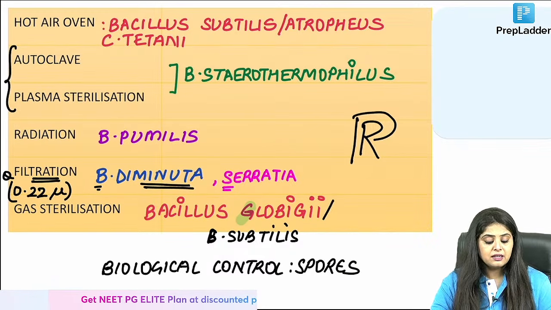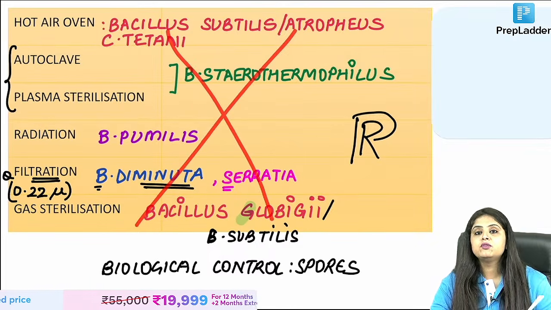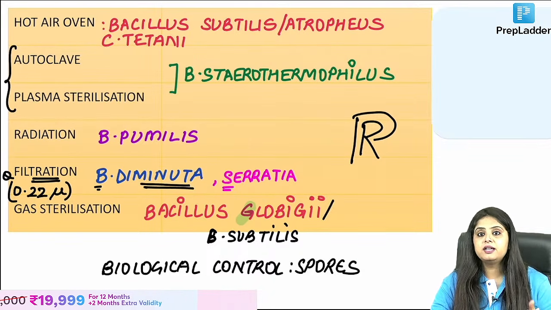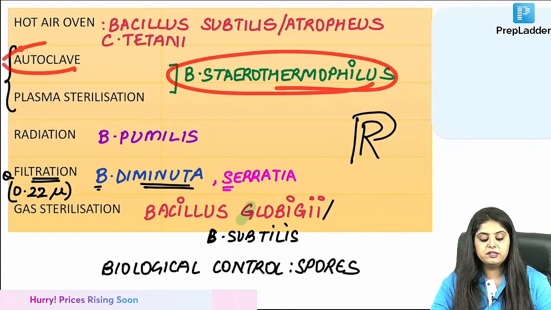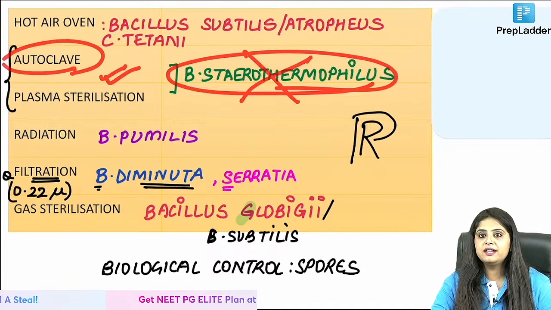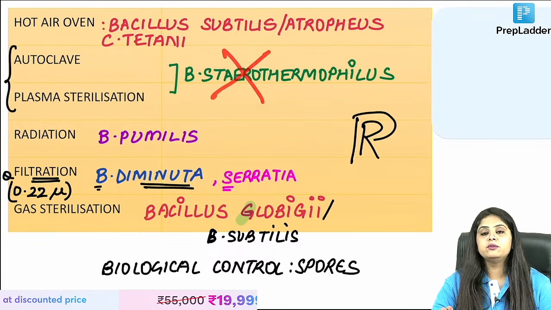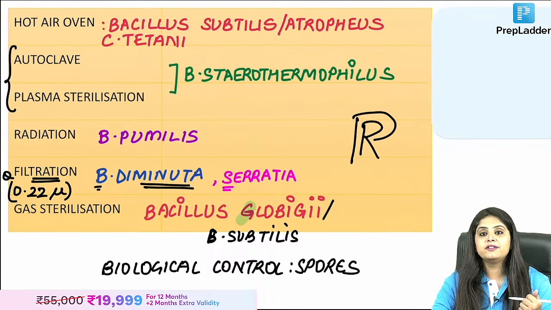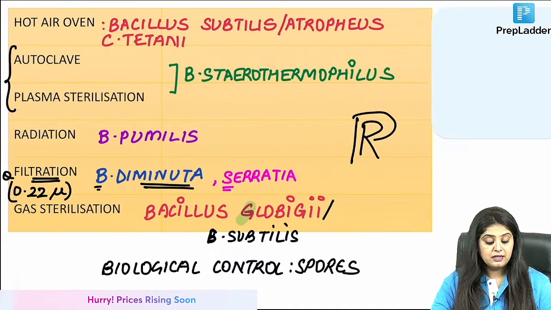Someone asked me that ma'am, are these all killed? Just tell me, if they were anyway killed, then what are you trying to test? They have to be alive. The point is that, let's say that you have put Bacillus stereothermophilus in an autoclave. Why have you put it? Because you want to find out that is autoclave working properly? Will autoclave be able to kill it? So you have to put the spore and then you have to wait that has it been killed. If you put a killed organism pehle se, then what will you test? So you can't put a killed organism inside it.